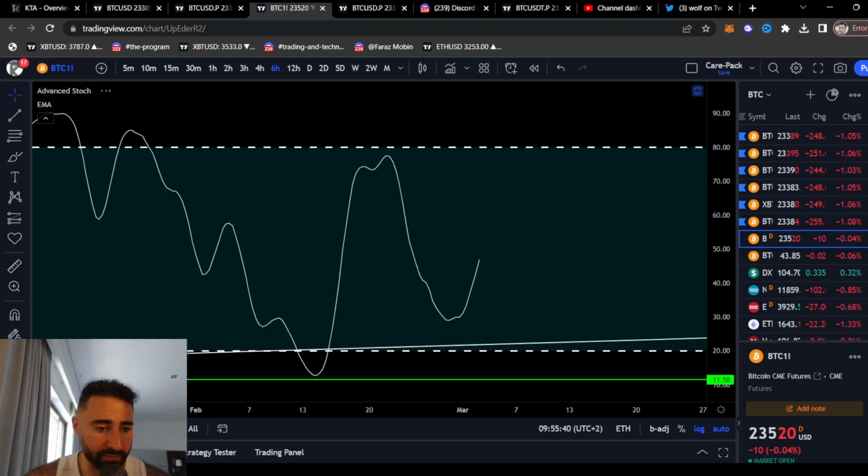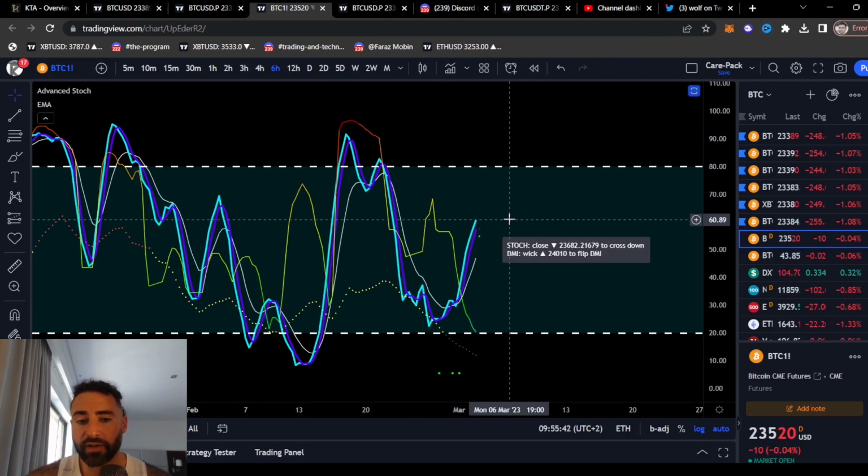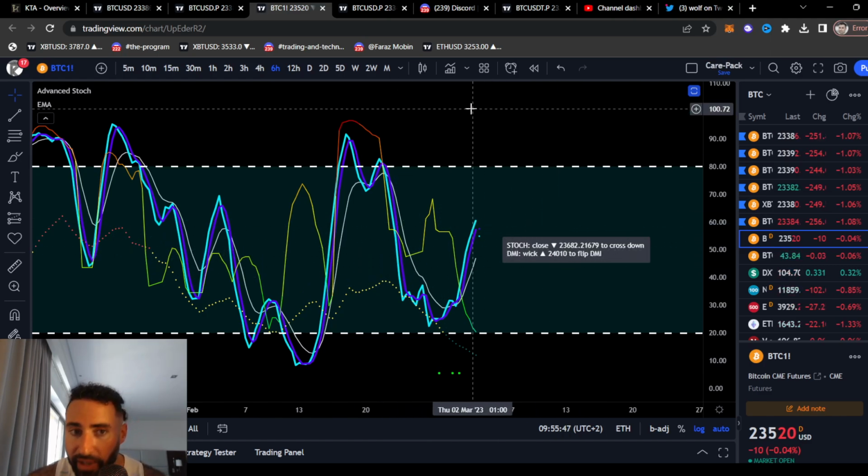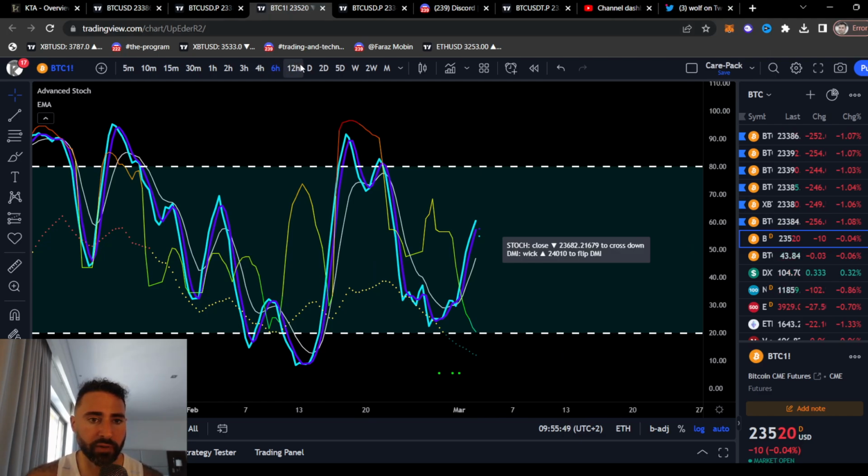Anyways, 6-hour time frame. What do we have here? 6-hour time frame is going to twist to the downside as long as Bitcoin is below 23,700. Currently trading about $200 below there right now.